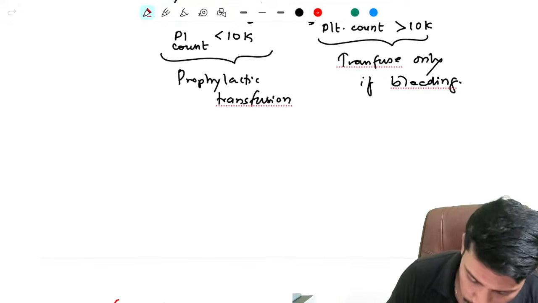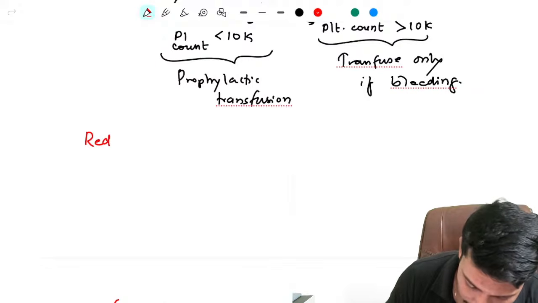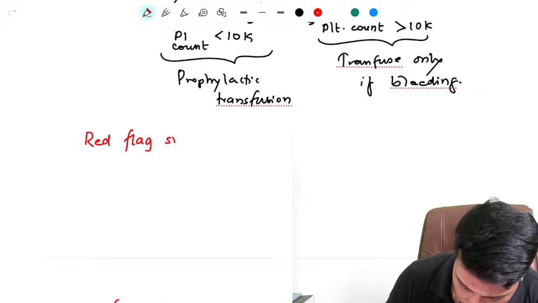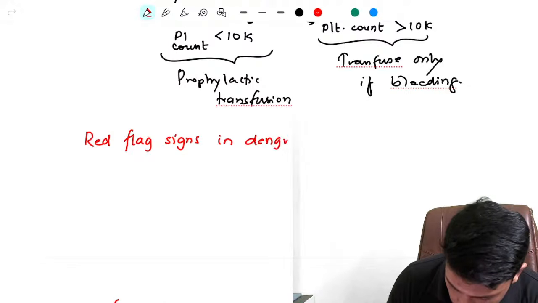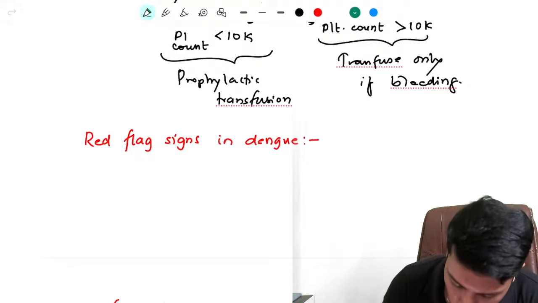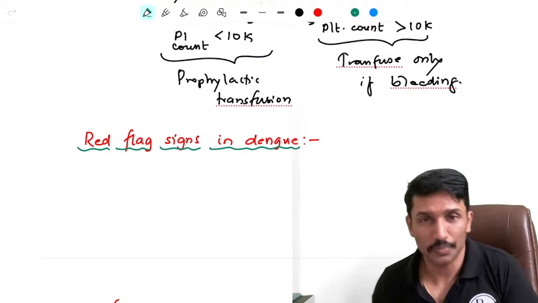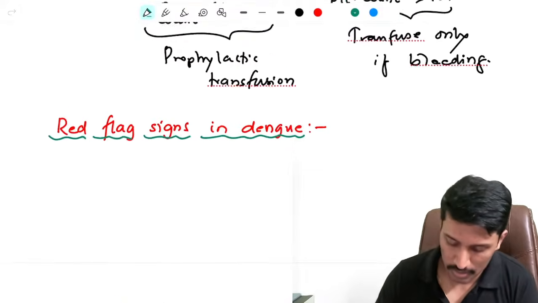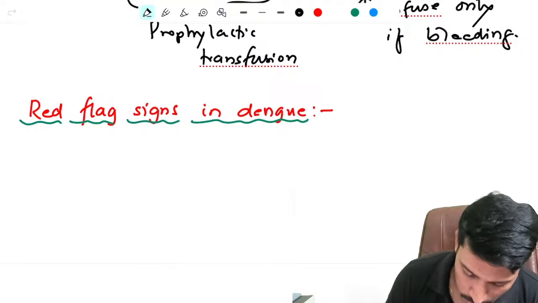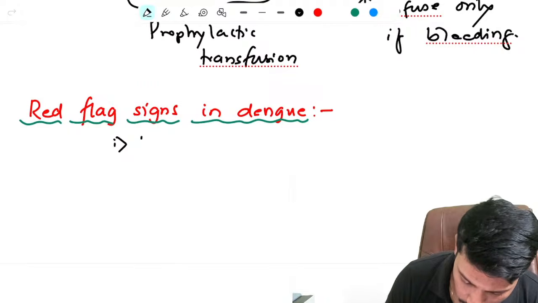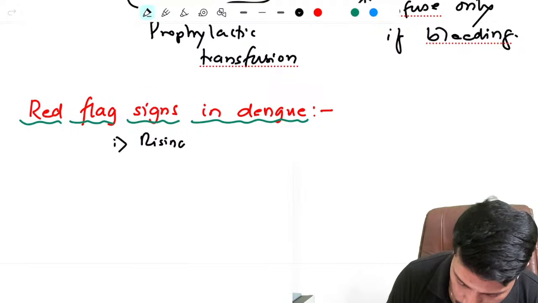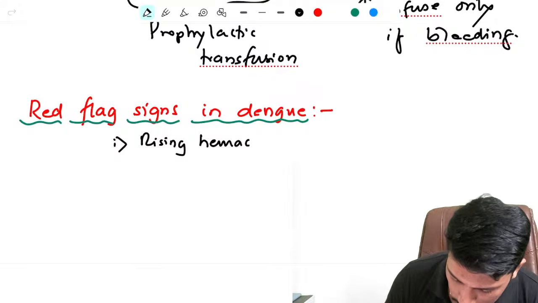Now let's go to the hematology part. I told you sometimes some universities ask about so-called red flag signs in dengue. Means what are the signs that you need to monitor in dengue which are pointing towards things not going well for the patient or pointing towards patient going into hemorrhagic fever or dengue shock syndrome. So the first one is rising hematocrit.